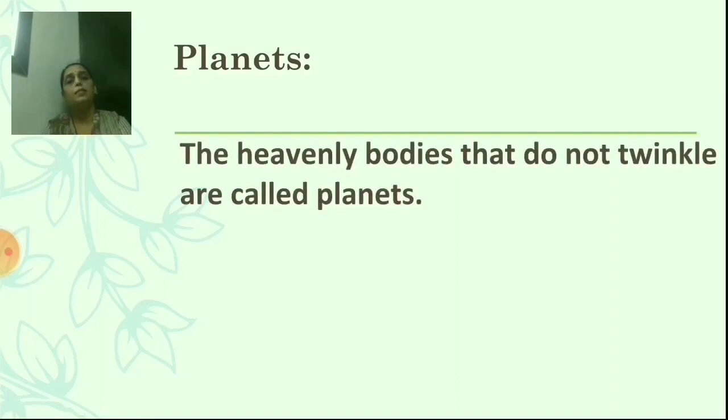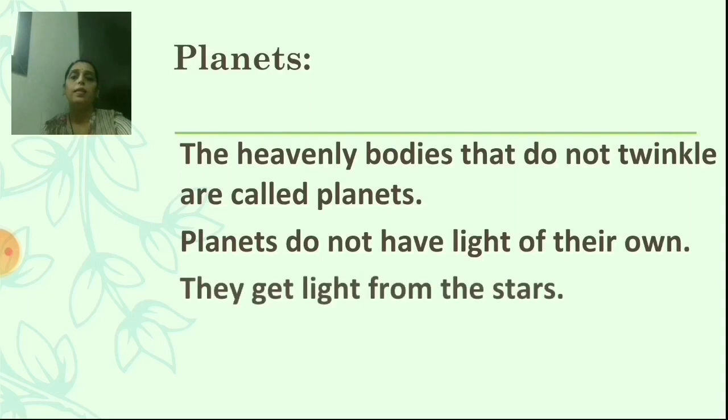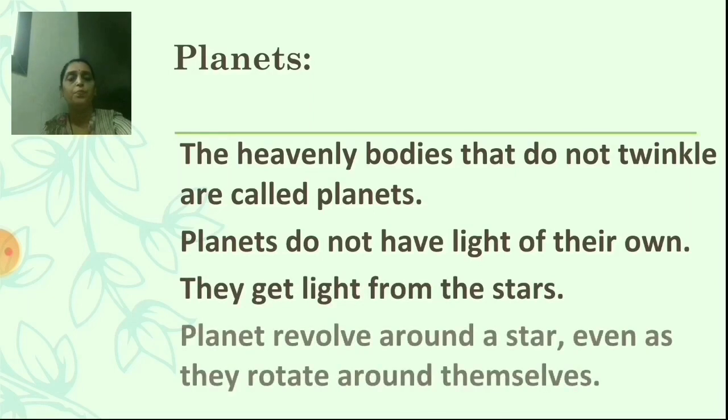The heavenly bodies that do not twinkle are called planets. Planets do not have light of their own. They get light from the stars. Planets revolve around a star even as they rotate around themselves. Students, I will give you an example for this. Our Earth is a planet and we get light from the sun, which is a star. Our Earth revolves around the sun and rotates around itself. So we get day and night. Is it clear?